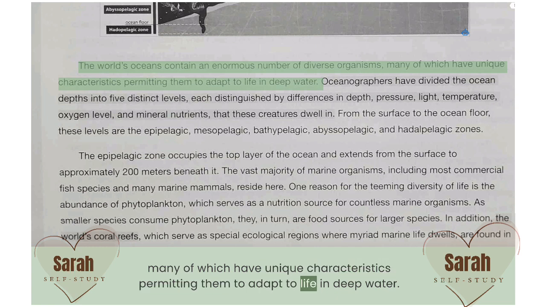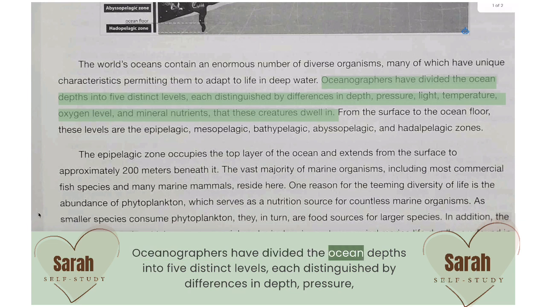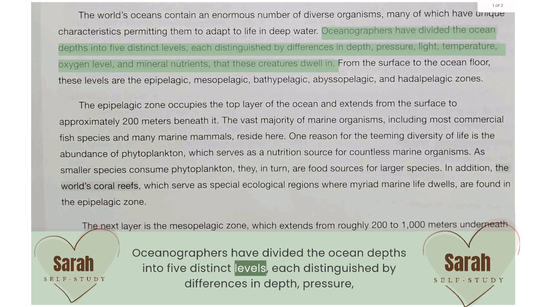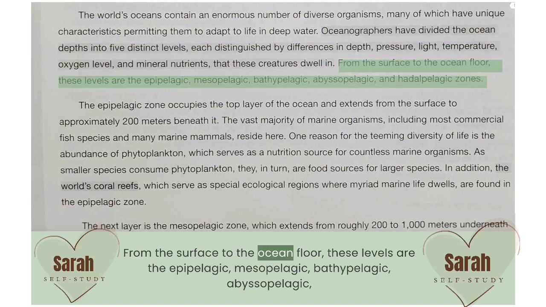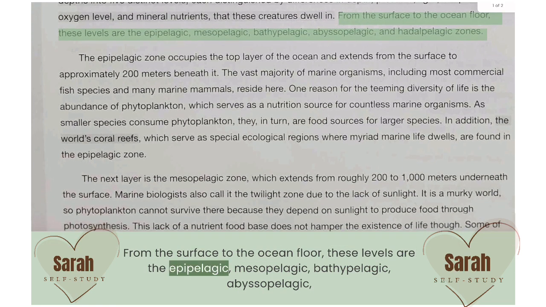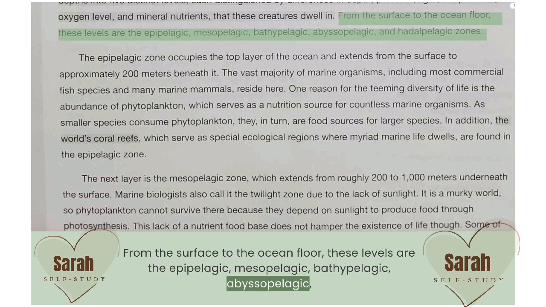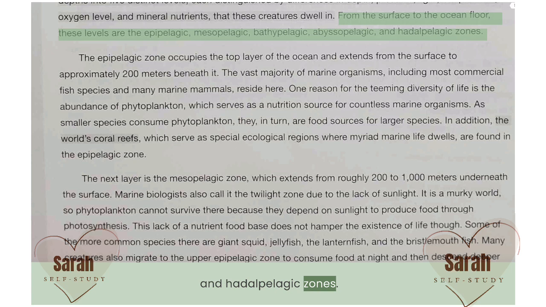permitting them to adapt to life in deep water. Oceanographers have divided the ocean depths into 5 distinct levels, each distinguished by differences in depth, pressure, light, temperature, oxygen level, and mineral nutrients that these creatures dwell in. From the surface to the ocean floor, these levels are the epipelagic, mesopelagic, bathypelagic, abyssopelagic, and hadalpelagic zones.